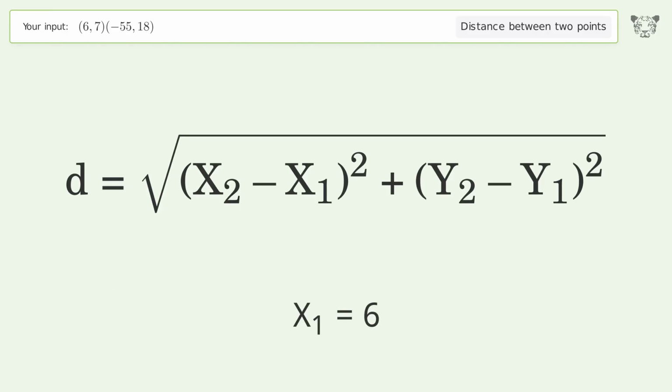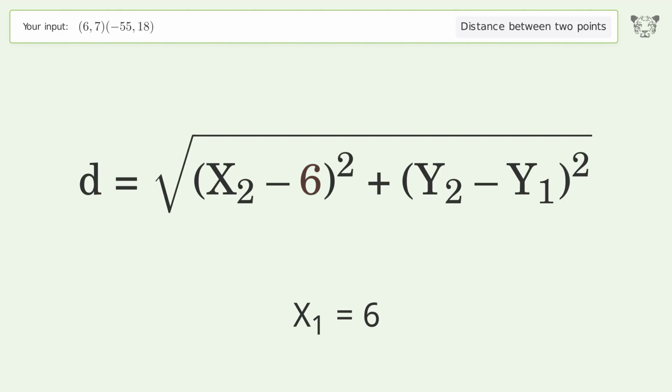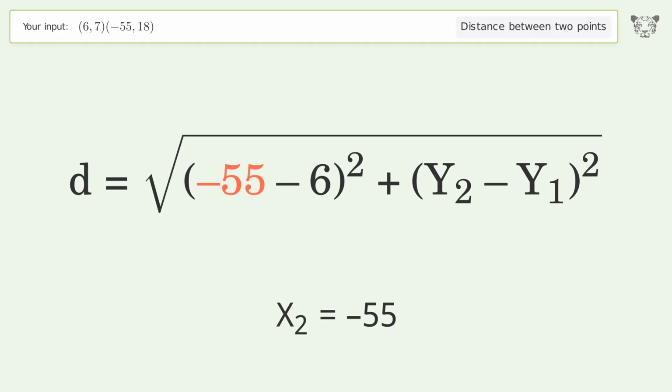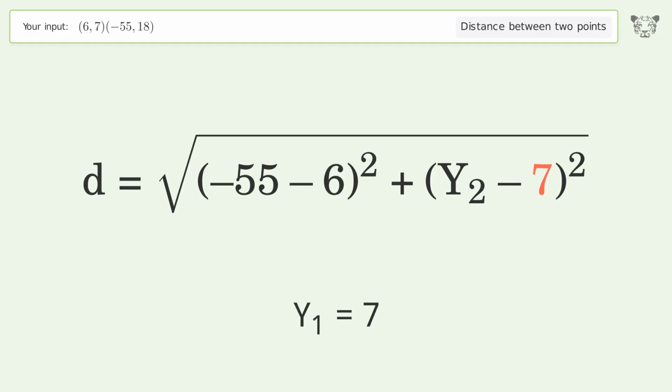x1 equals 6. x2 equals negative 55. y1 equals 7. y2 equals 18.